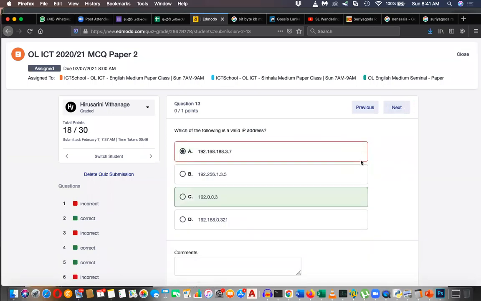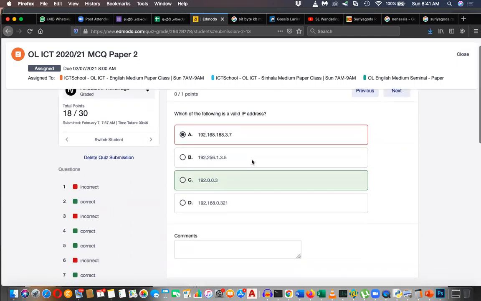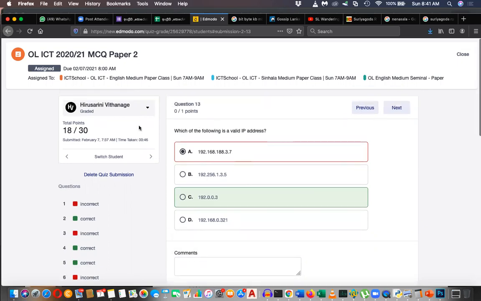Which of the following is a valid IP address? Oh my God, you are confusing, right? Why this IP address? This has 5 locations. I don't know why you have selected that, Shelly. This one has 10, 192. So that's not me, that's Hirosarni's one, right? I changed the paper, right? Anyway, this is confusing. Five can never come: 1, 2, 3, 4, 5. So let's go to Shelly's one.